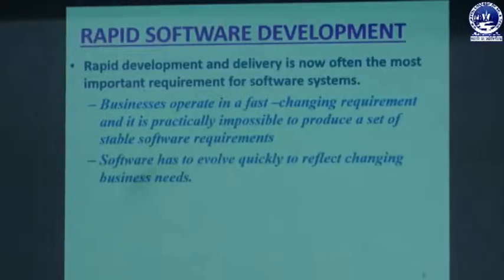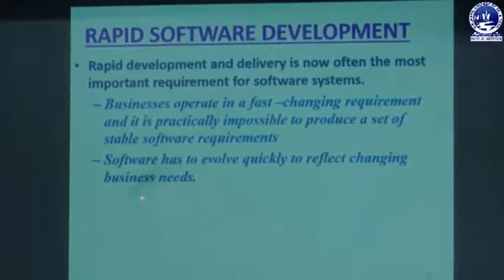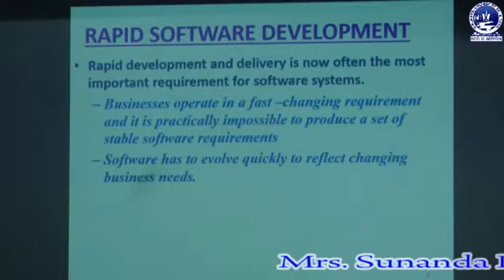And the second thing is, software has to evolve quickly to reflect changing business needs. So these are two reasons why we need rapid software development. The first one is that the business operates in a fast changing requirement environment. That means we are working in a changing requirement environment. And the second thing is, we need to evolve our software quickly to reflect the changing business needs.